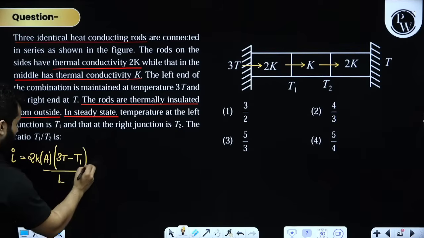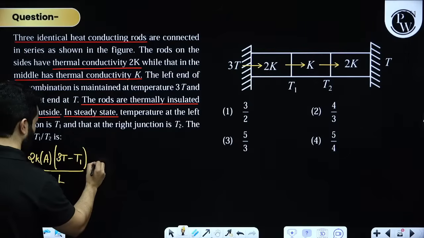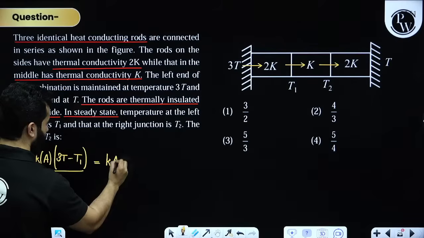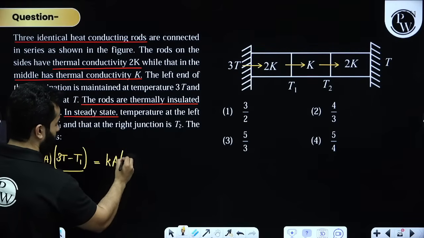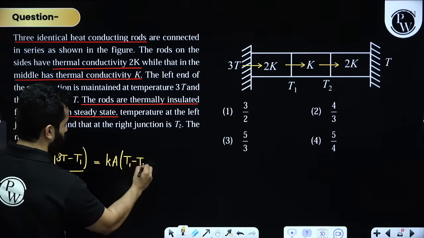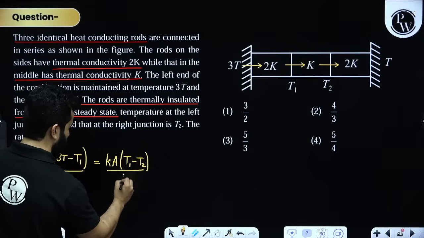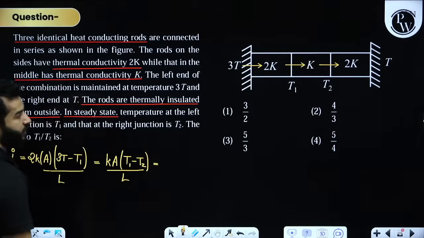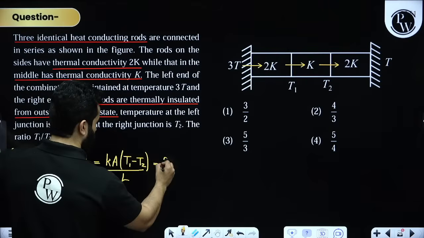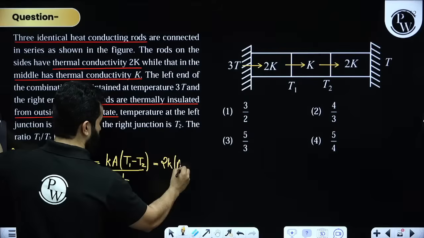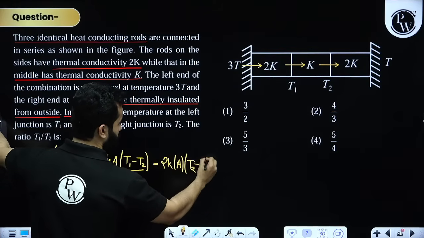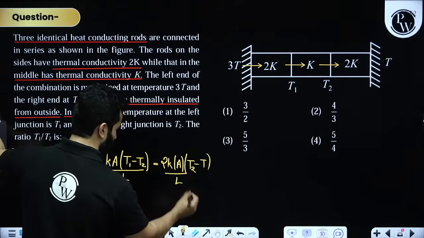Length is same, I believe, because these are identical, is equal to KA (T1 minus T2) divided by L is equal to, and then my dear friends, again you have got 2KA (T2 minus T) whole divided by L.